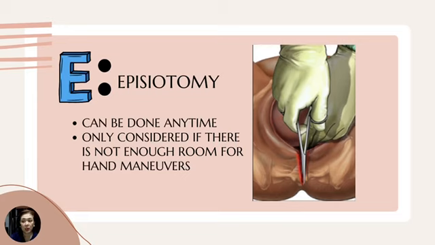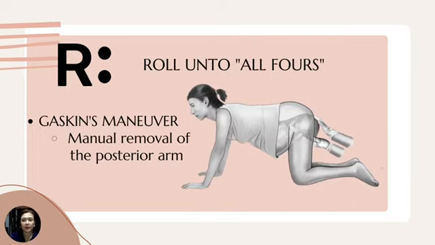E stands for episiotomy, and this can be done anytime. Anticipate that episiotomy is only considered if there is not enough room for hand maneuvers, as shoulder dystocia is not a soft tissue problem. If the manual removal of the posterior arm in dorsolithotomy position fails, we now move to the next step.